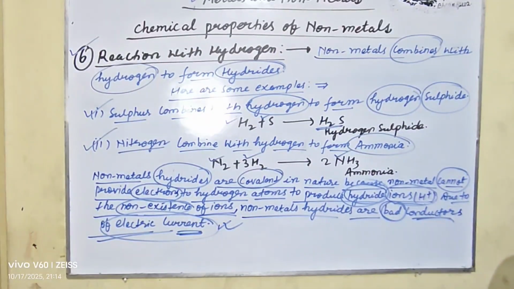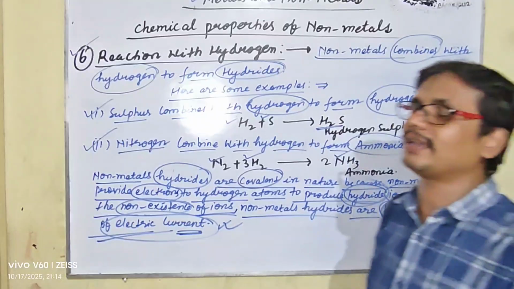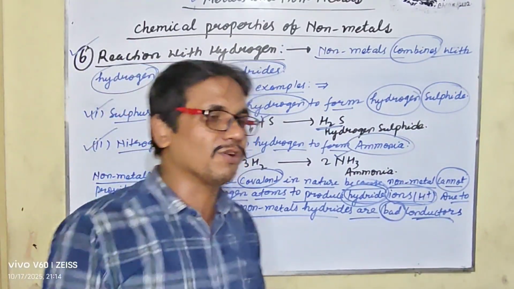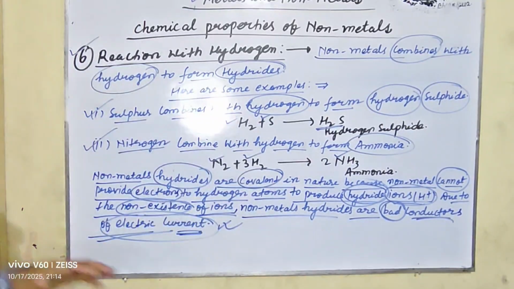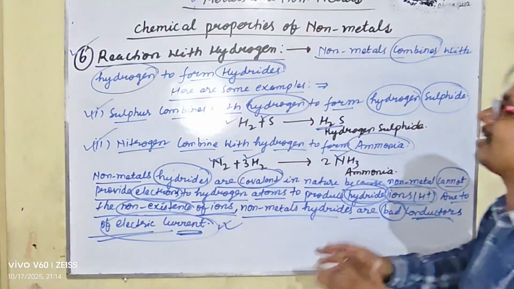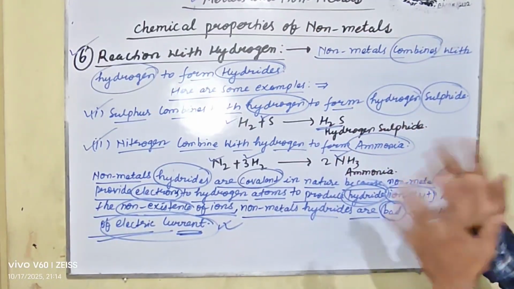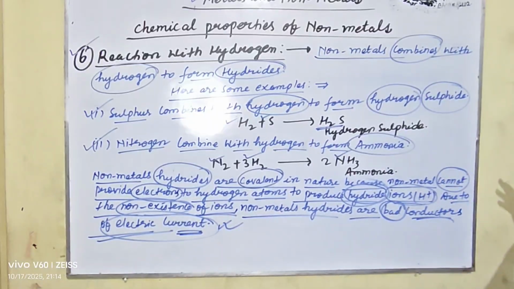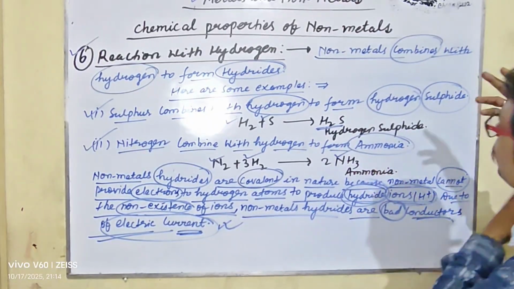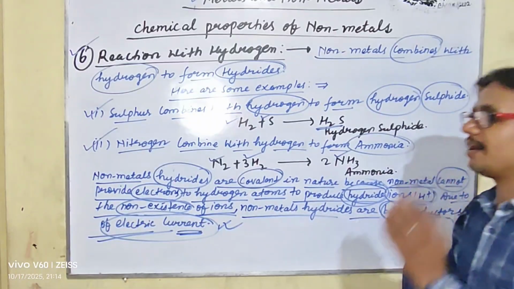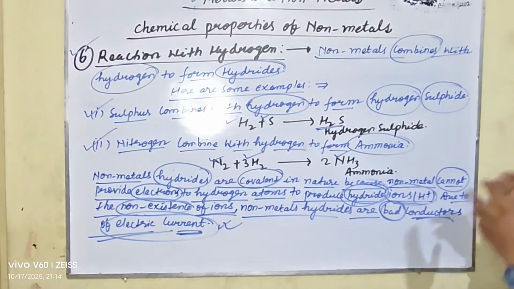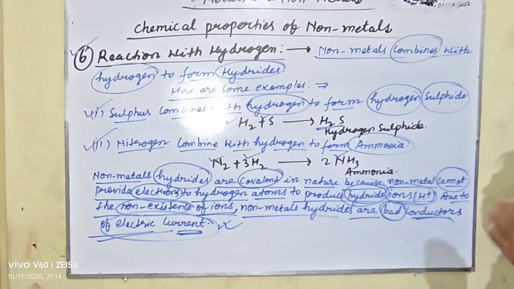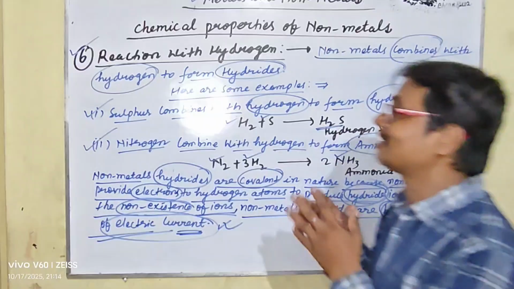The first is the electronegative character, second is the reaction with oxygen, third is the reaction with acids, fourth is the reaction with chlorine, fifth is the reaction with water, and sixth is the reaction with hydrogen.